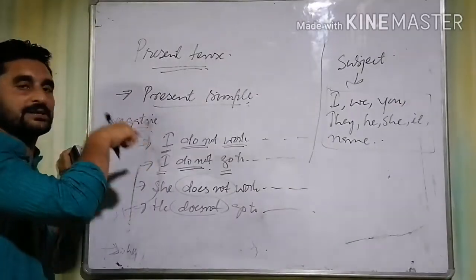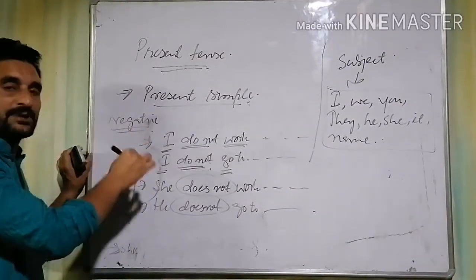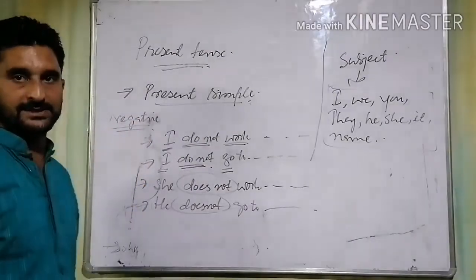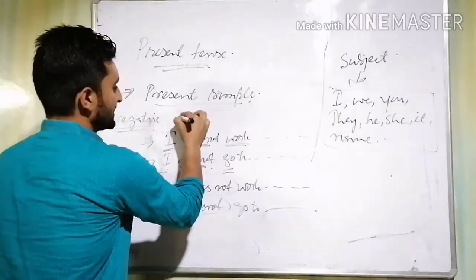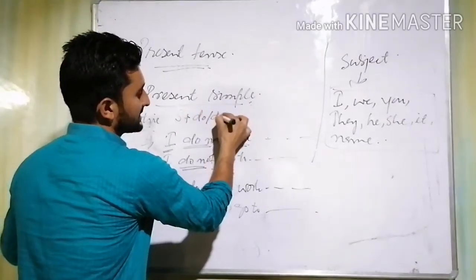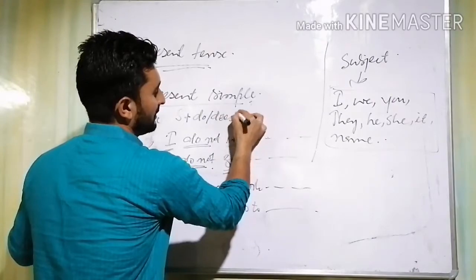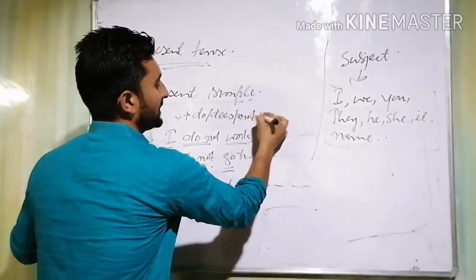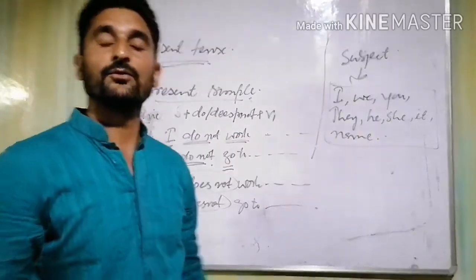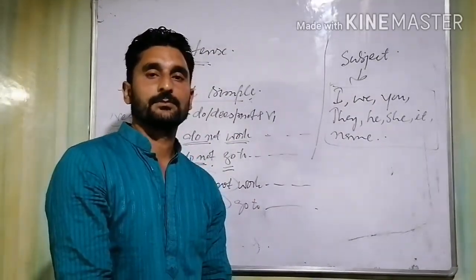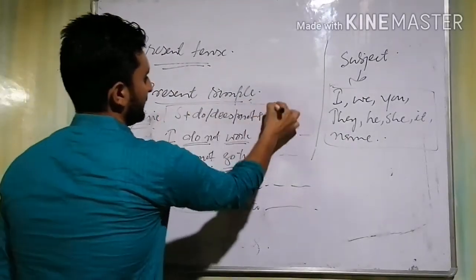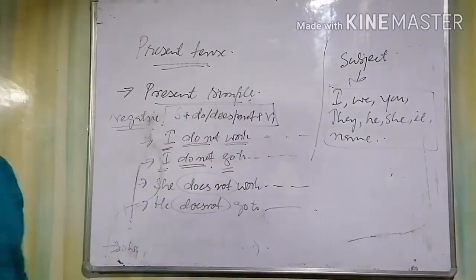Remember, we are talking about present simple tense. And in present simple tense, we are discussing formulation of negative sentences. So what is the structure? It's subject plus do not or does not plus basic form of the verb, or the first form of the verb. This is the basic structure for making negative sentences.